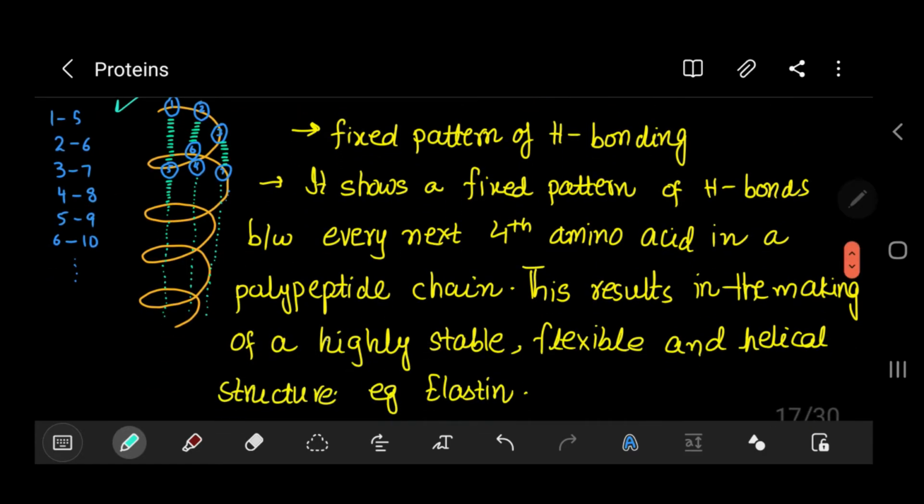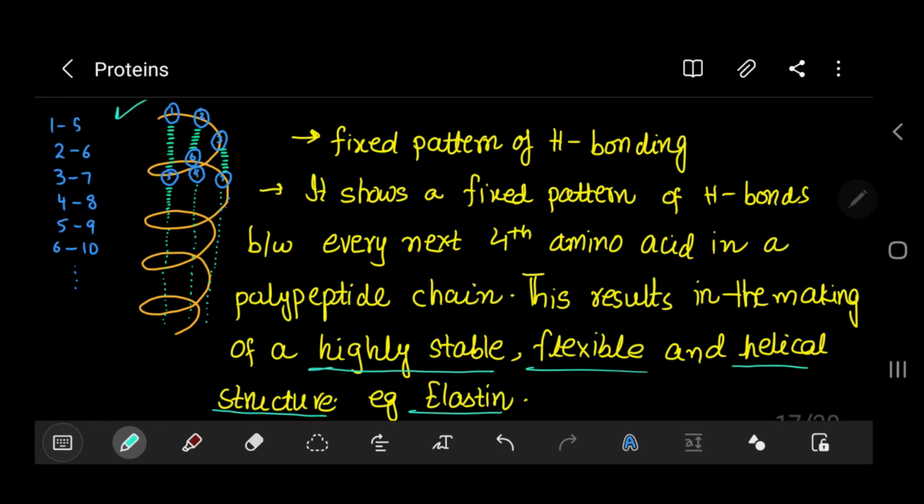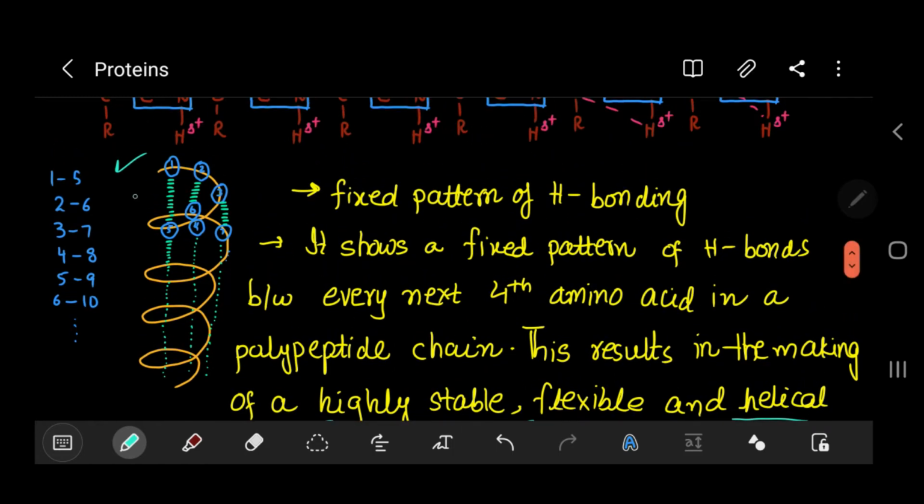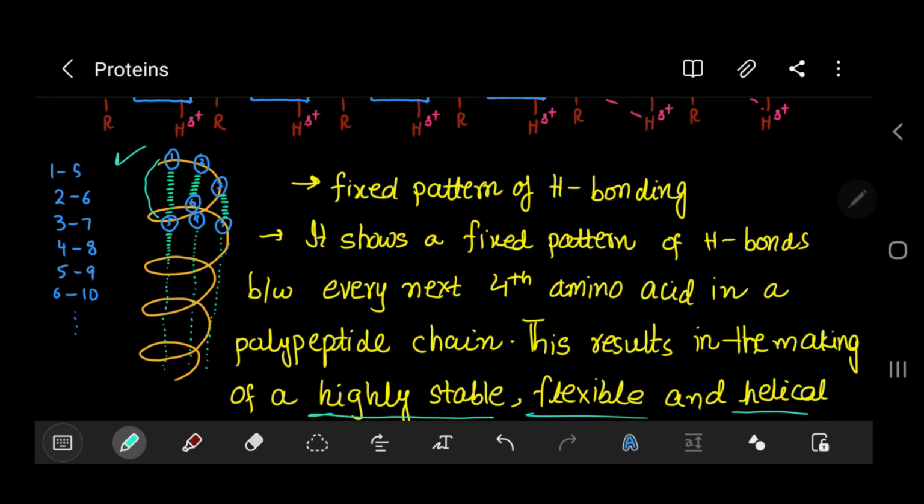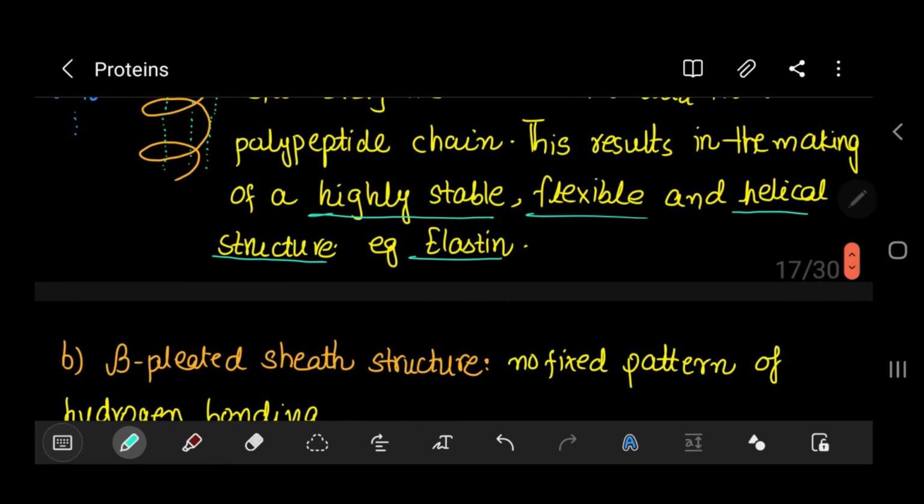This results in a highly stable, flexible and helical structure, which is important for its function. An example of a protein is elastin. It has a structure like this. As you can see, the first amino acid is connected to the fifth amino acid, and so on and so forth.